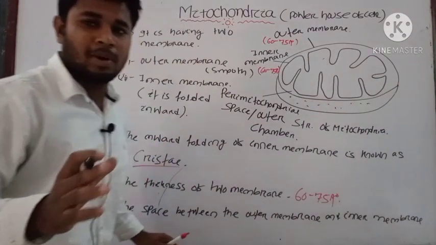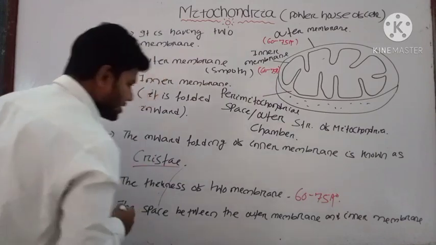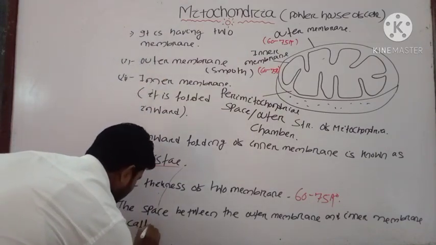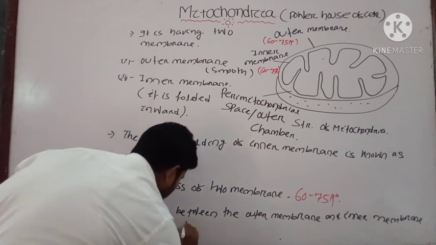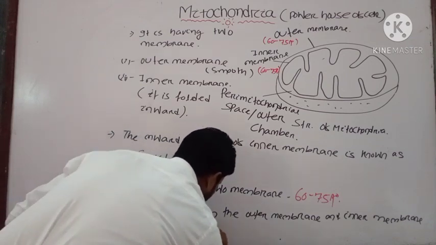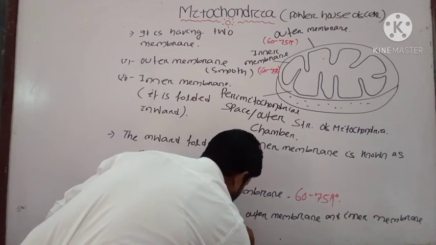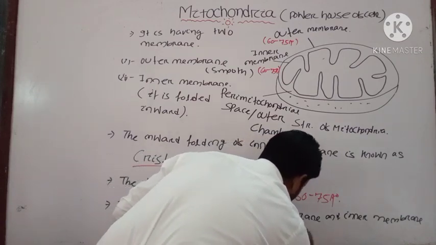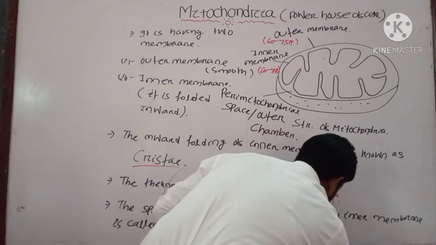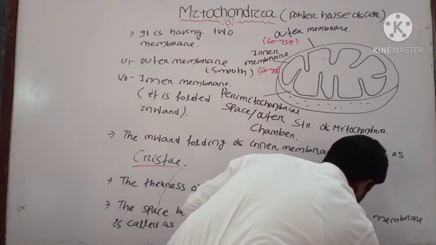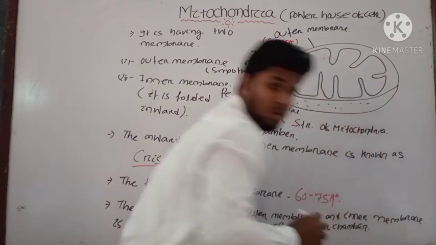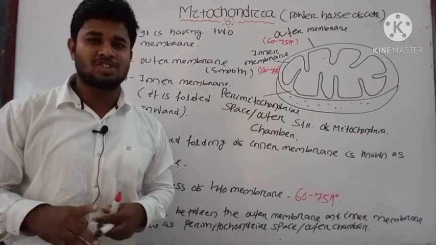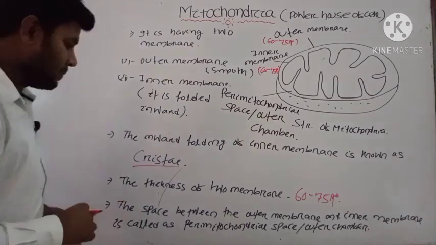That is your outer chamber or perimitochondrial space. Okay, note down these points, then we will discuss a few more points about the structural organization of mitochondria.